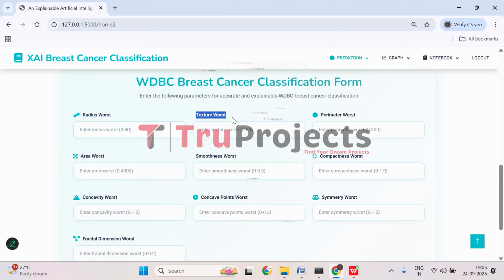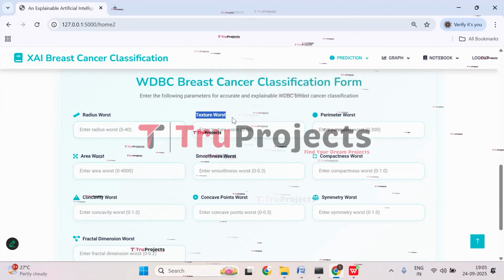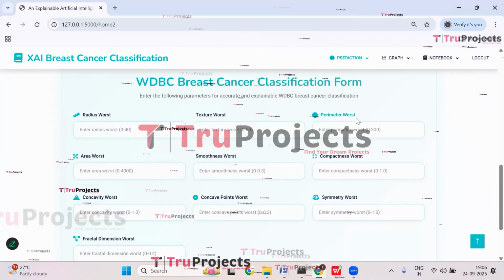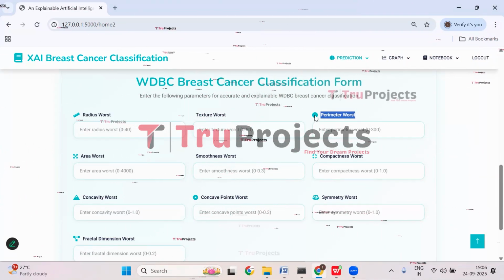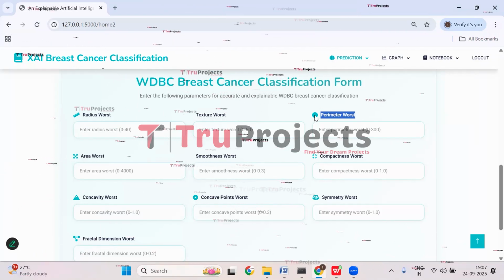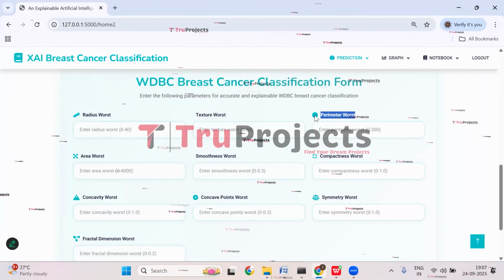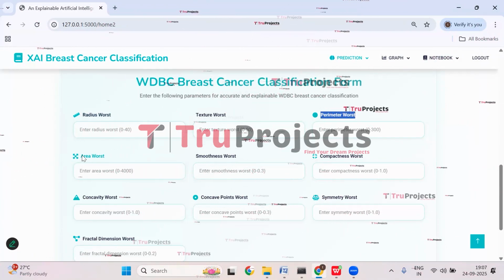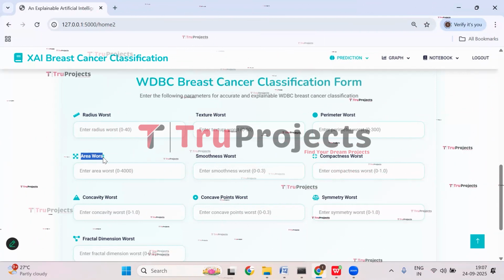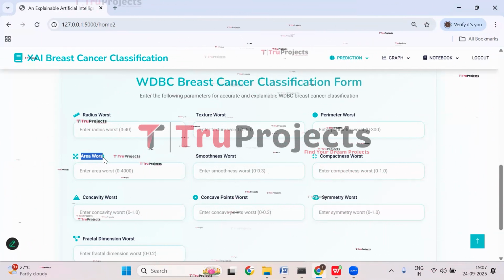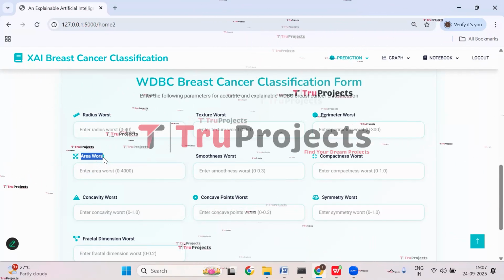Then we have texture worst. This looks at the roughness or irregularity of the cell surface. High texture values can point to abnormal cell growth. And here we have perimeter worst. This calculates the largest perimeter of the tumor cells. A bigger perimeter often corresponds to irregular or malignant cells. Then we have area worst. This measures the largest area occupied by the cells. Larger area can indicate a big tumor or more aggressive growth.